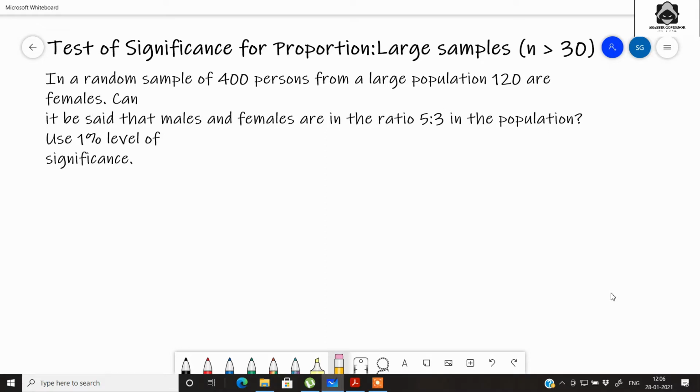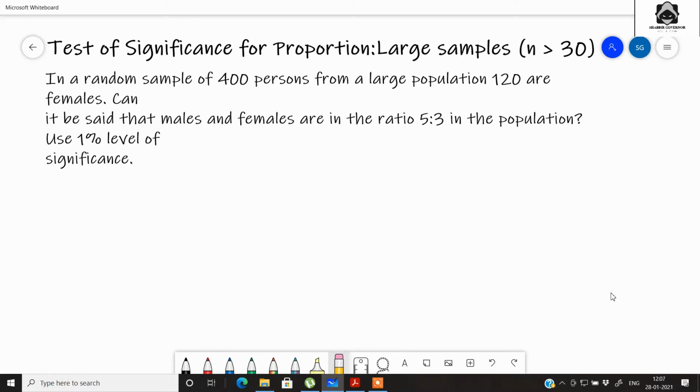It states that in a random sample of 400 of a large population, 120 are females. Can it be said that the males and females are in the ratio 5:3 in the population? Use 1% level of significance. So let's write some things which are given to us.